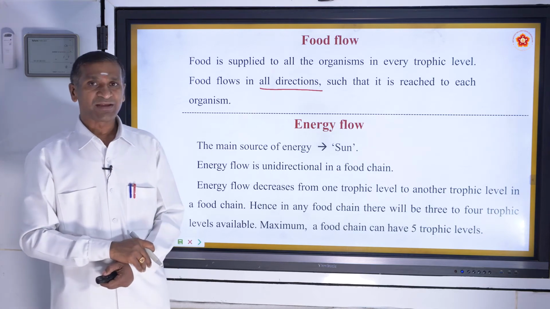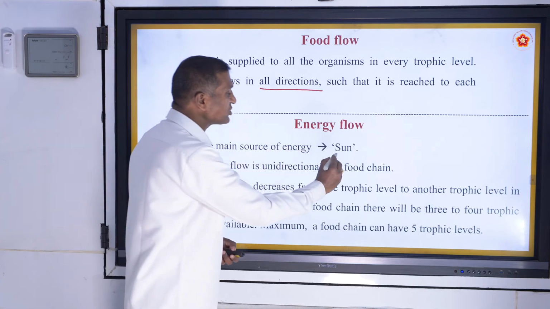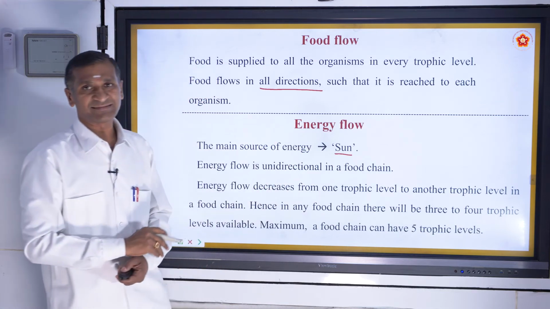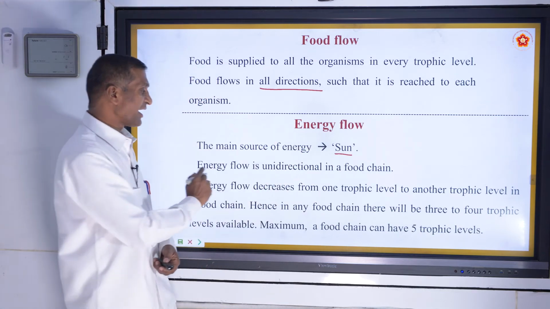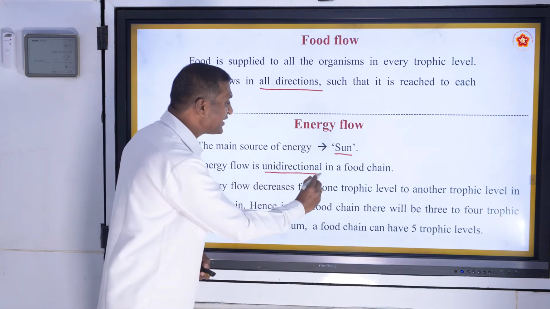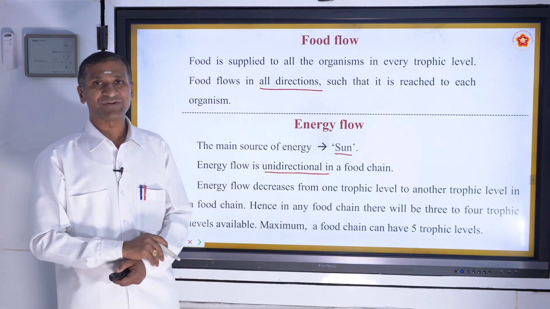Energy flow. The main source of energy is the sun. And the energy flow is unidirectional in a food chain.